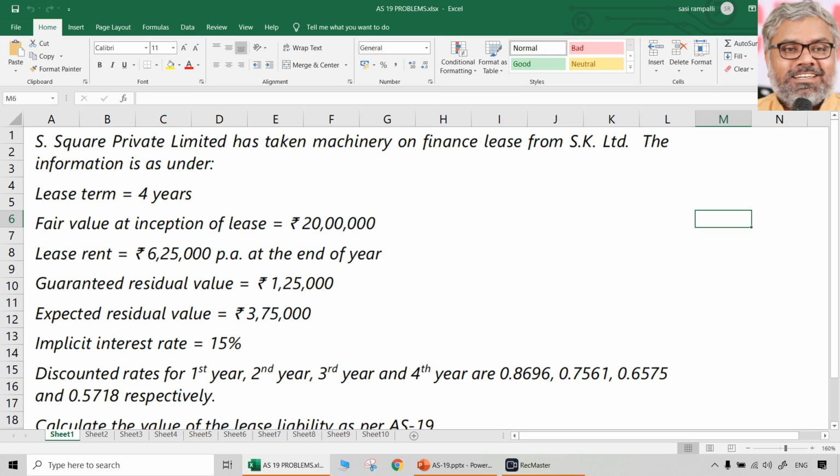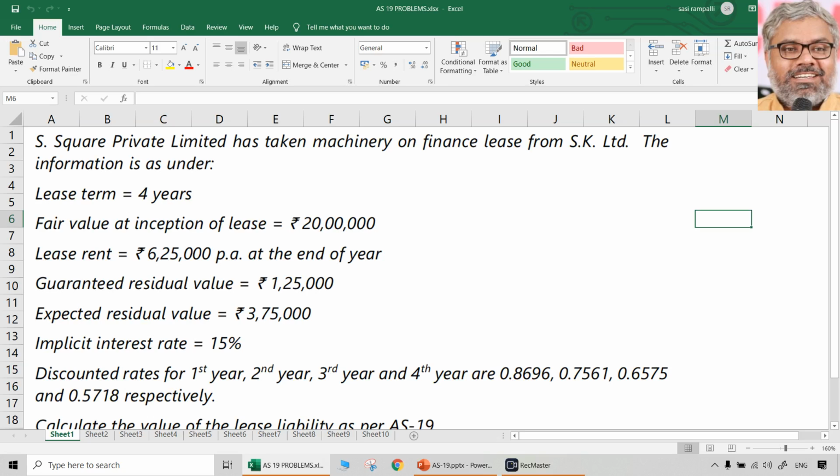Only for understanding, guaranteed residual value is 1,25,000. When expected residual value is 375, automatically we should understand there might be some unguaranteed residual value also from the lessor's point of view. So it depends. If this question is a lessee point of view, then we don't care about unguaranteed and all. If it is lessor's point of view, then we have to look at unguaranteed residual value also. Implicit interest rate is already given. In general, it will be given 15%.